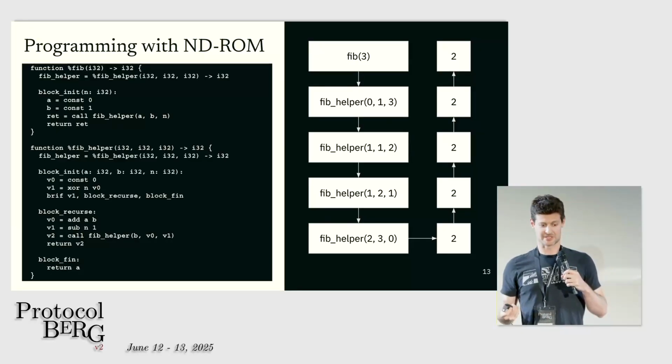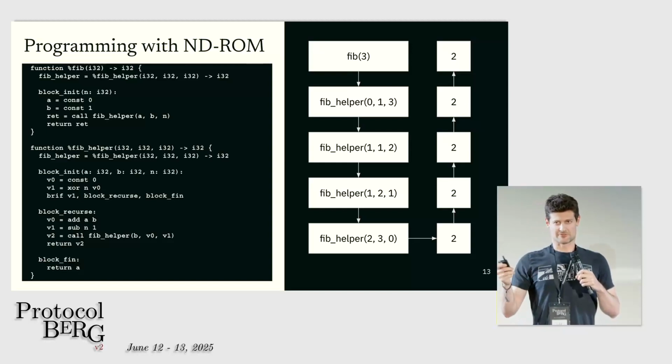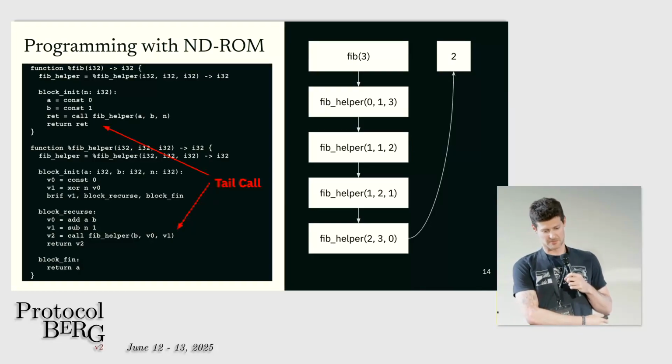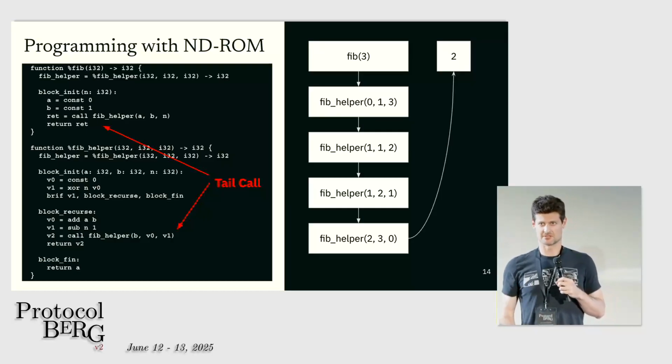In the non-deterministic ROM model, your memory is write once, right? So what that means is our function frames are going to sort of live forever. There's not a stack that shrinks. You just keep pushing function frames. Another thing to see here is that in Fibonacci, we're making tail calls. So we can actually do an optimization here where instead of returning everything through the call stack, we just return something directly back to the initial caller.